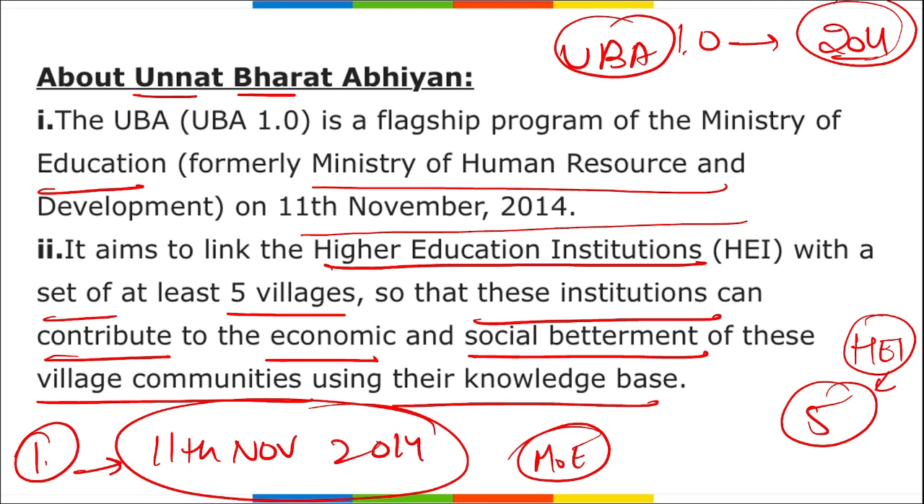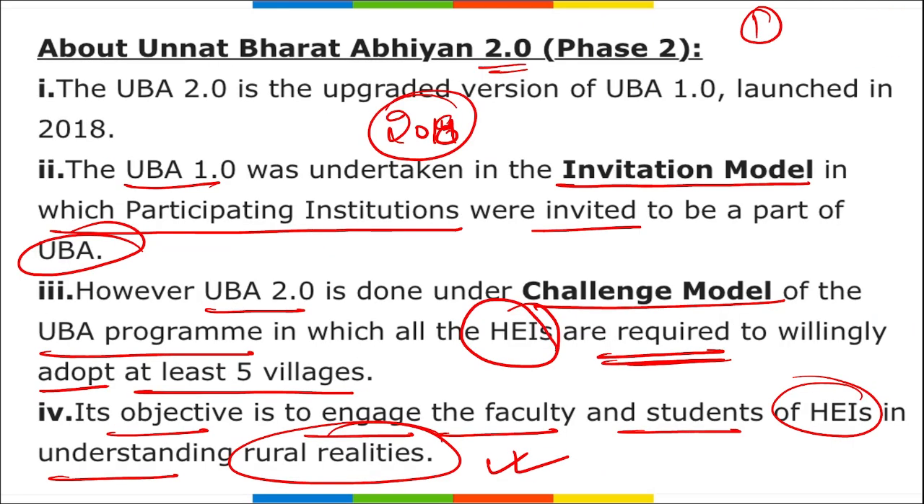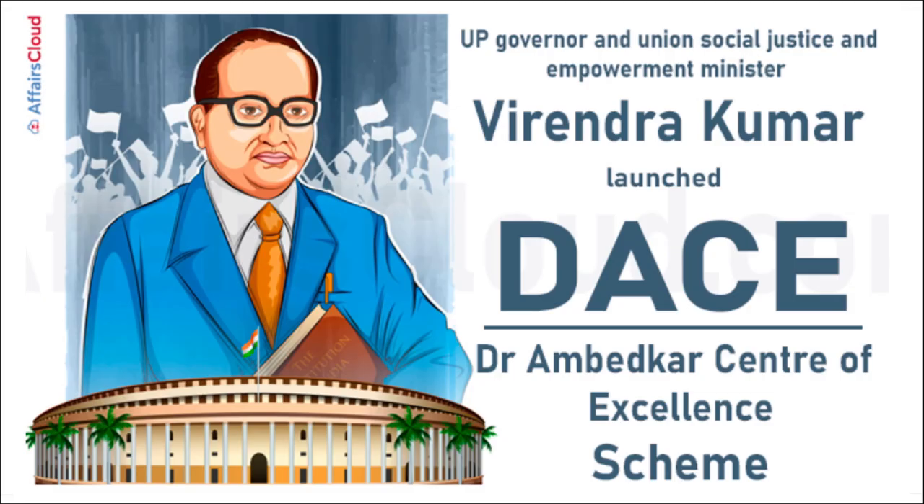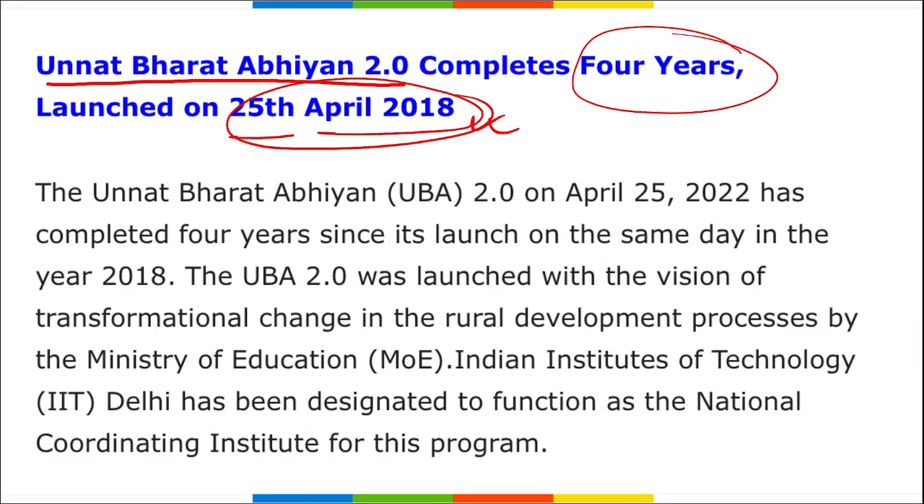Coming back, first version was launched in 2014, second version is launched in 2018, and second version is on challenge model. All the higher education institutes are required to adopt at least 5 villages and turn them into a better village based on the knowledge. So this is your Unnat Bharat Abhiyan that was recently launched.